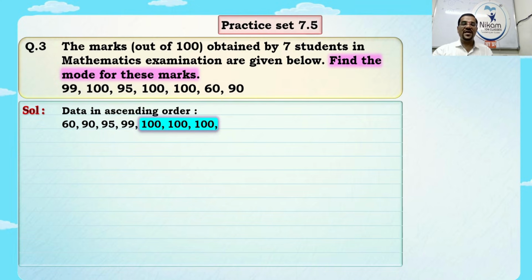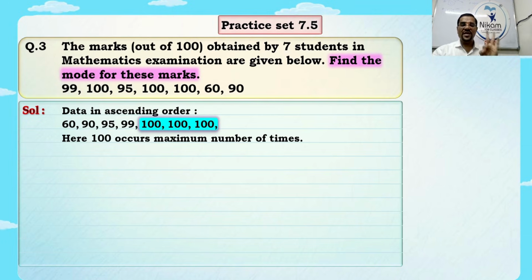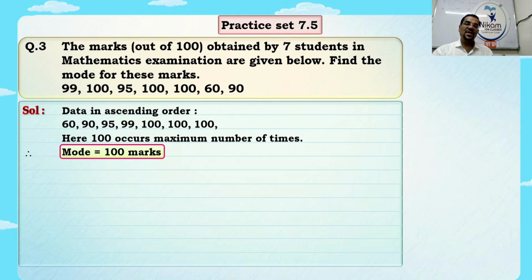Okay. So 100 is repeated thrice. Now what is mode? Mode means the observation which is repeated the maximum number of times. So 100 occurs a maximum of 3 times. Instead of this number, you can write the 3 times. So the mode of this data is what? 100 marks. Mode is what? 100 marks. Understood? Okay, very good. Very simple.